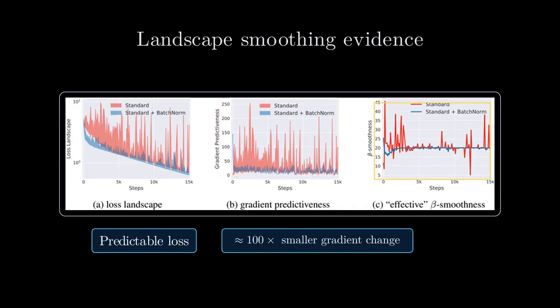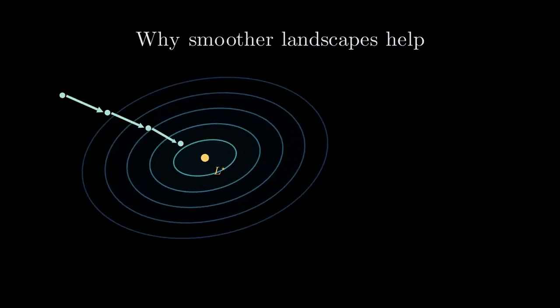They also directly measure effective beta smoothness, that is how fast the gradient changes with distance along the optimization trajectory, and find it consistently reduced. This means gradients become far more predictive after adding batch norm. When gradients are predictive, gradient descent can take larger steps without overshooting into regions where the gradient behaves differently. This explains batch norm's well-known robustness to high learning rates.